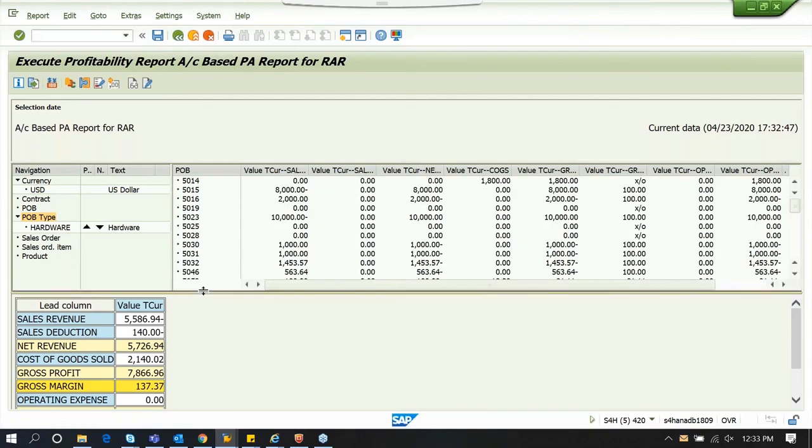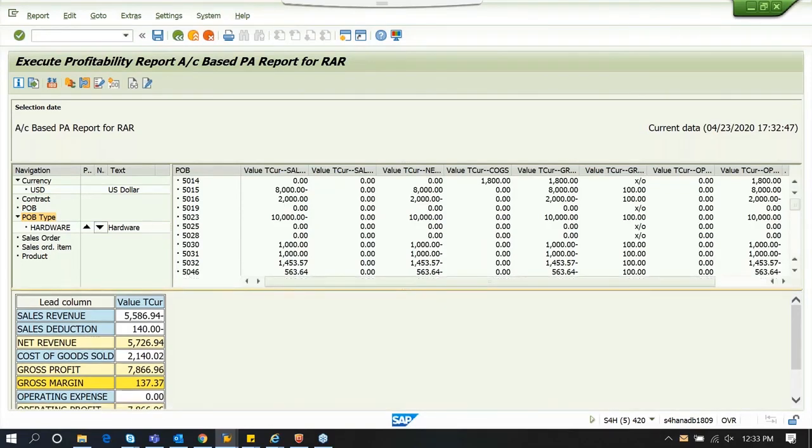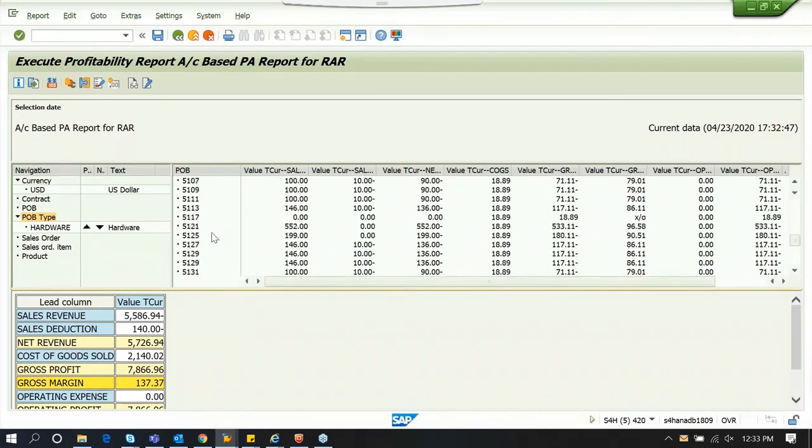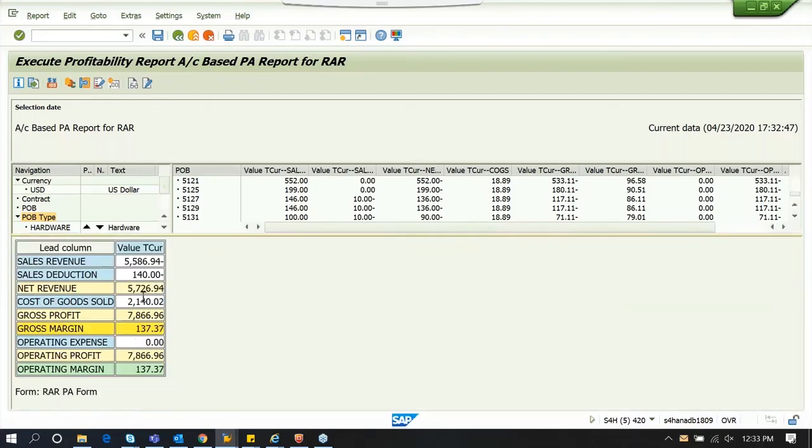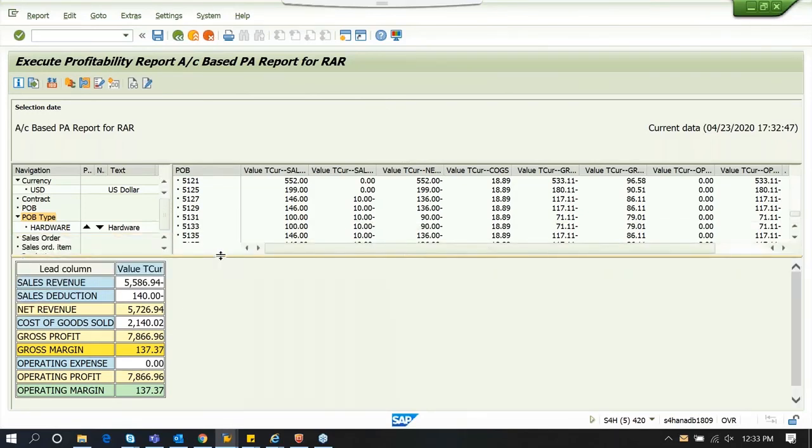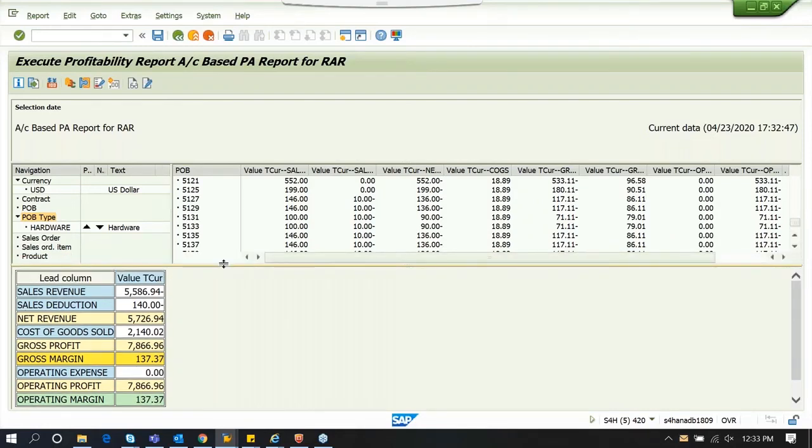So these are the numbers for POB type hardware. So hardware is maintained on all these POB types. So it lists out what are all your POBs and contracts for this POB type, and you can analyze the data as you need it. So this effectively helps your management to take decisions of how a product or POB is performing in your company.